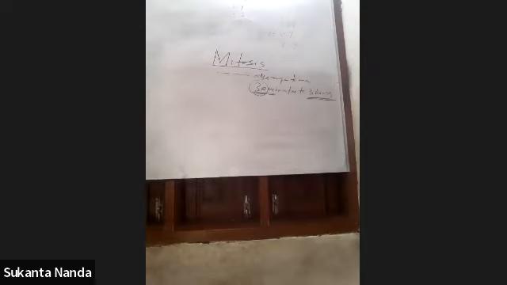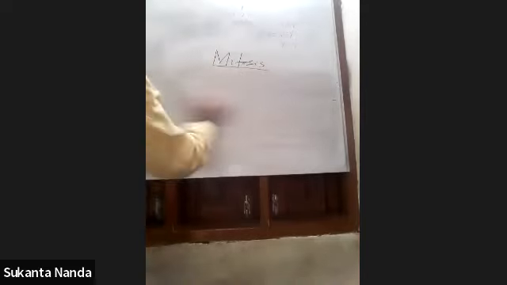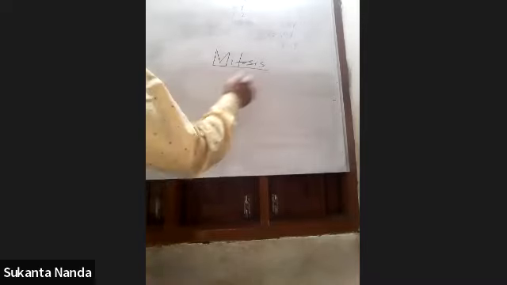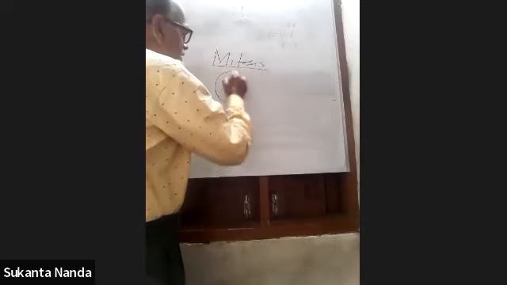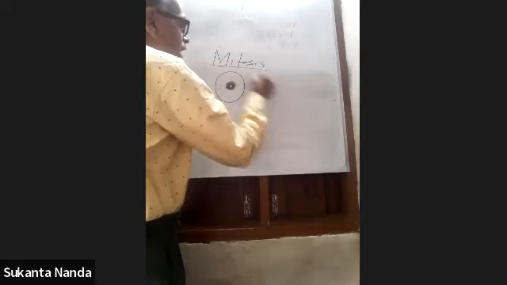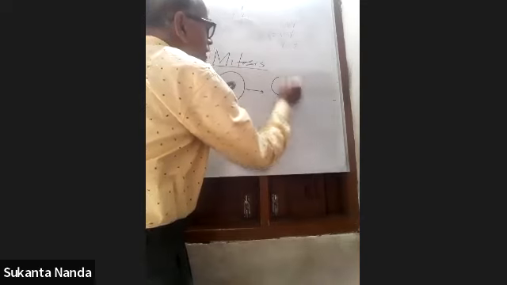And it is the division of a parent cell into two identical daughter cells. So it is called equational division. You see that it is a parent cell having a nucleus, and it is divided into two equal daughter cells.